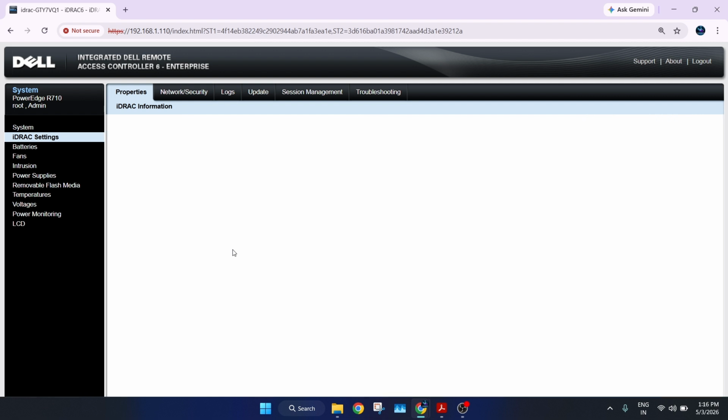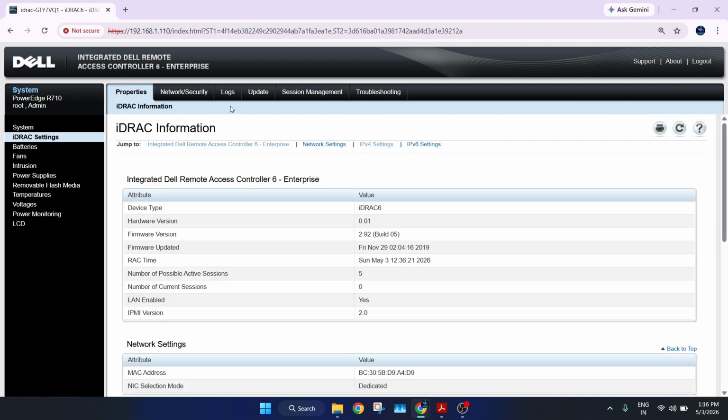In iDRAC settings, you can get the log details, update, session management, and troubleshooting. You can collect or download the log files. If you have any kind of issue on your hardware, such as a failed power supply or a fan not running, you can see it in the log details.